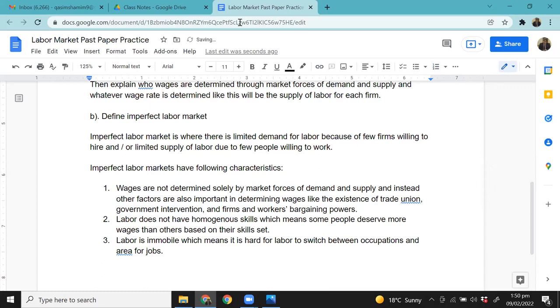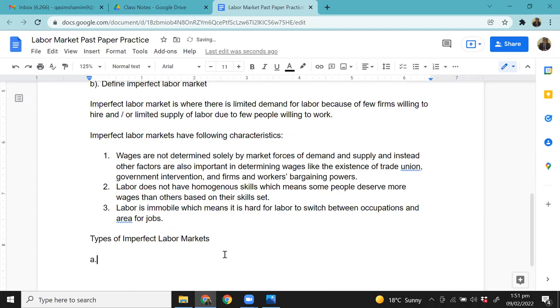Okay, now let's first talk about types of imperfect labor markets. Types of imperfect labor markets include, first one, which is the most popular case, the monopsony market. Now, what's a monopsony market? I'll explain it to you. Then another thing that you need to know is the presence of trade union, and the last one is the existence of government intervention. Or you can simply write this down as government intervention.